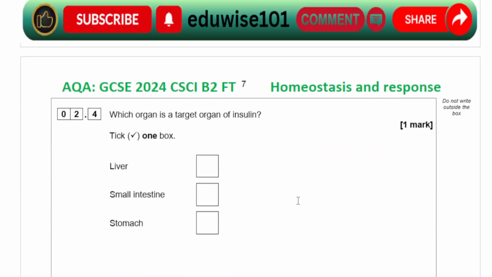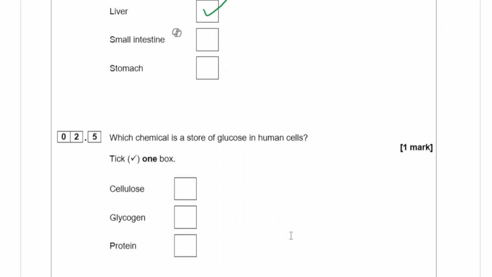Which organ is a target organ of insulin? It is the liver, usually liver and the muscles. Which chemical is a store of glucose in human cells? That would be the glycogen.